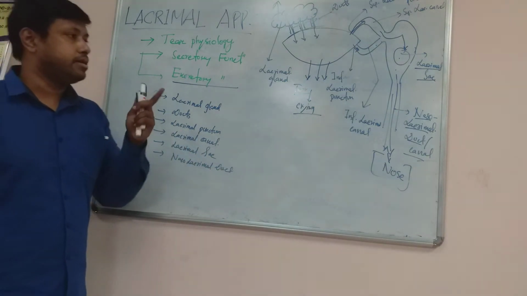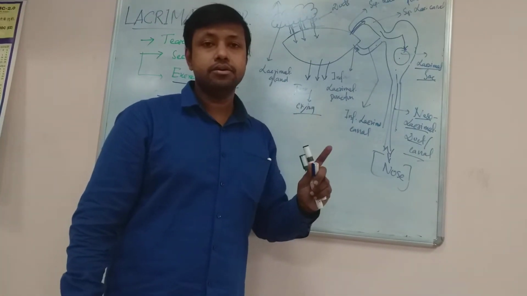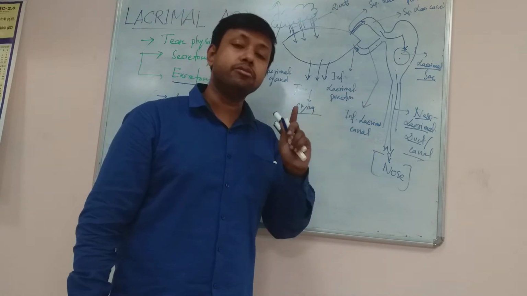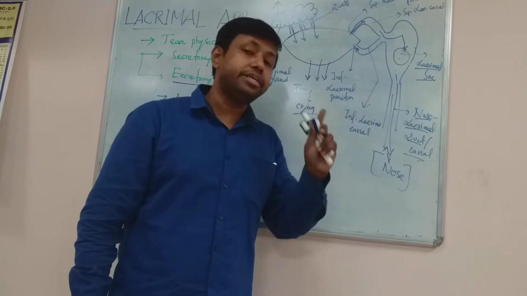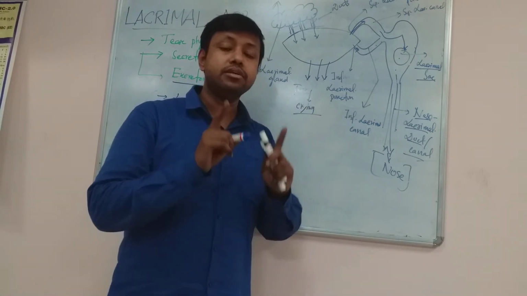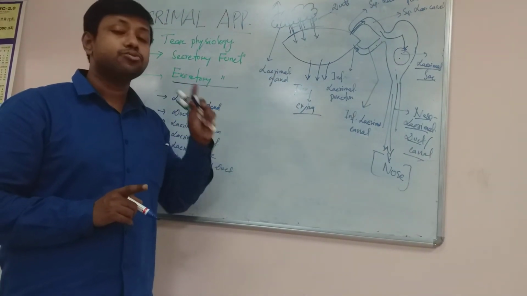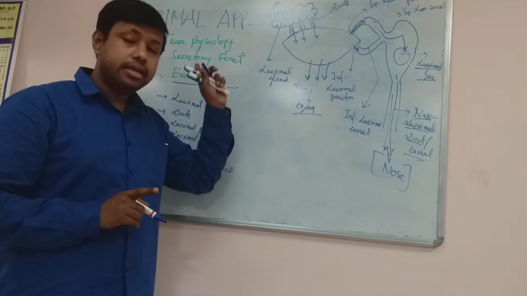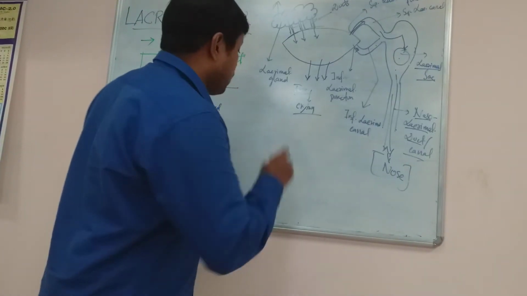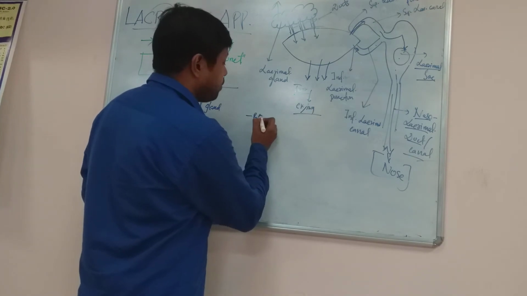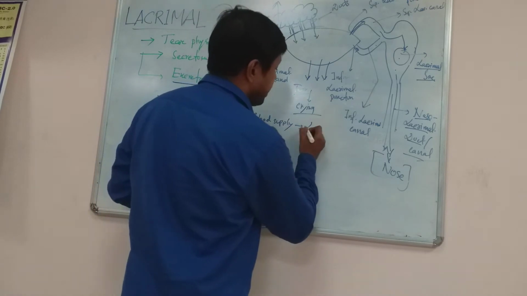Now, what is the nerve supply? The nerve supply of the lacrimal gland is both sympathetic and parasympathetic. Or I can say the lacrimal apparatus is supplied by both, but the most important is parasympathetic, which is supplied from the facial nerve. Can you understand? So the facial nerve is the most important parasympathetic supply to the lacrimal gland and it controls the secretion. That's why the parasympathetic nerve supply to the lacrimal gland or lacrimal apparatus is very important, and it is obtained from the facial nerve. And what is the blood supply? Blood supply of the lacrimal gland is via the lacrimal artery.